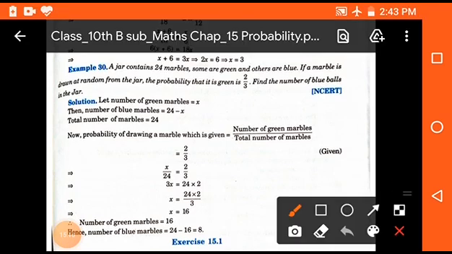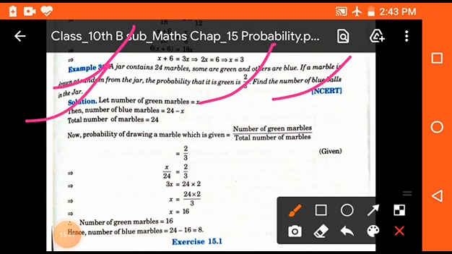Now the last question of this lecture is: a jar contains 24 marbles, some are green and others are blue. If a marble is drawn at random from the jar, the probability that it is green is 2 by 3. Find the probability of blue balls in the jar.